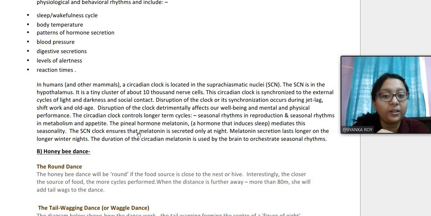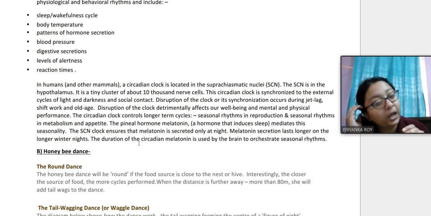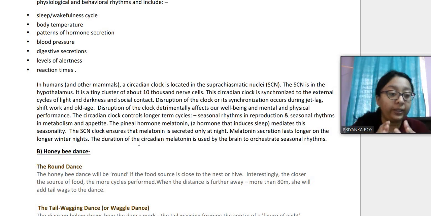So the circadian clock controls longer time cycles like seasonal rhythms in reproduction, metabolism and appetite. Also this melatonin hormone induces sleep. Melatonin is very important because this hormone ensures that we are getting proper sleep, and this SCN, suprachiasmatic nuclei, ensures that melatonin is secreted only at night, so that our sleep is very much proper during the night, and in the daytime we do not feel sleepy.